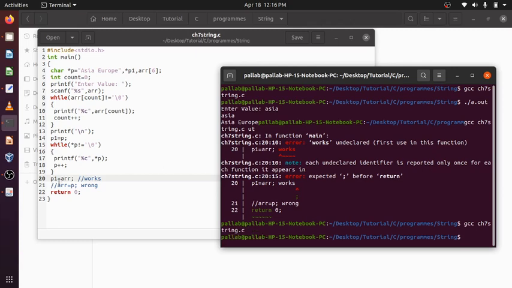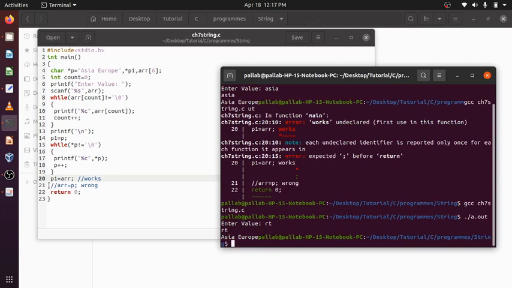See, P1 I can assign to ARR. ARR will point to the first byte of this array, and the first byte can also be pointed to by P1. If I assign the value of ARR to P1, which is nothing but a character pointer, P1 will also be pointing to the first byte of the array ARR. That is why compilation works fine. Even if I execute it, it works.